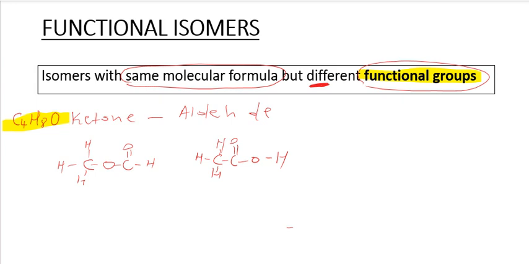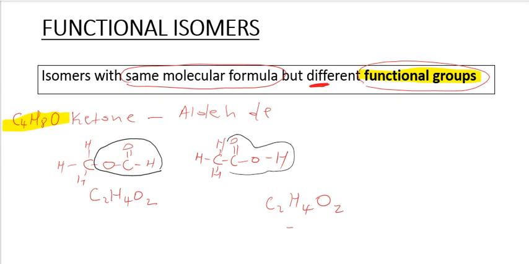So let's count the atoms. 1, 2, we have 2 carbon atoms. 1, 2, 3, 4. There are 4 hydrogen atoms, oxygen 2. Let's check this one. So we have 2 carbon atoms. 1, 2, 3, 4. 4 hydrogen atoms. Then we have 1, 2 oxygen atoms. There are 2 oxygen atoms, but the functional groups here are not the same. Look at this functional group of the ester, and a functional group here, but a carboxylic acid functional group, here is the H.